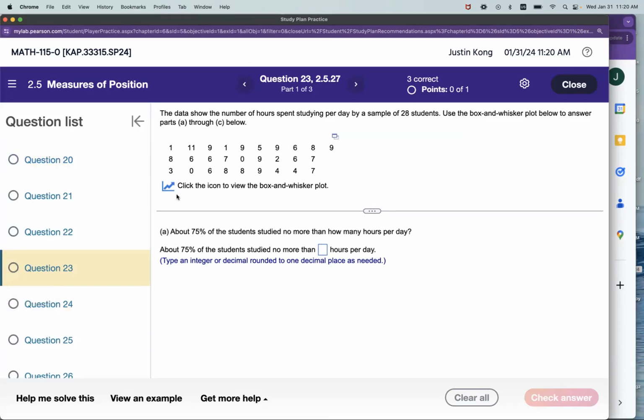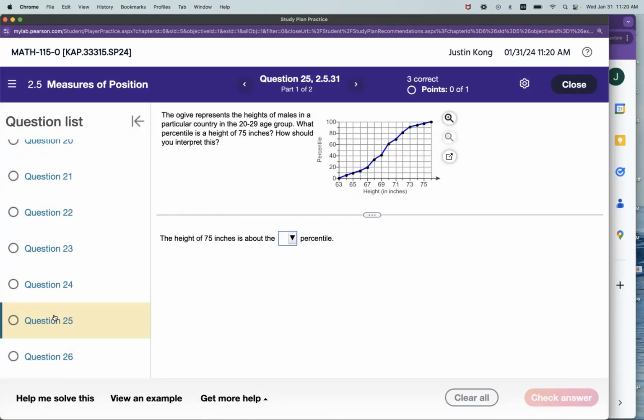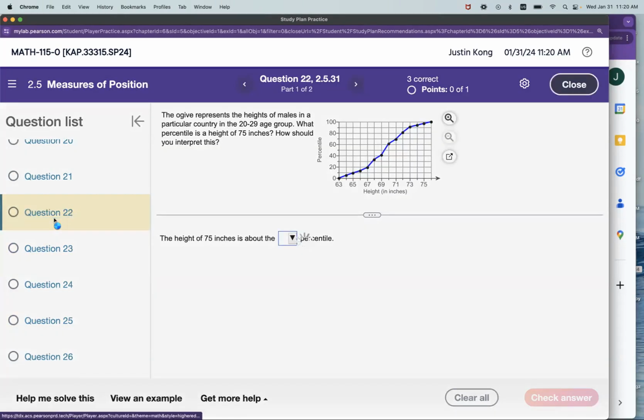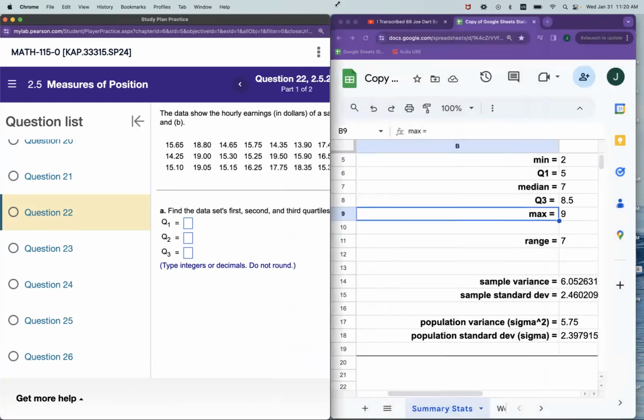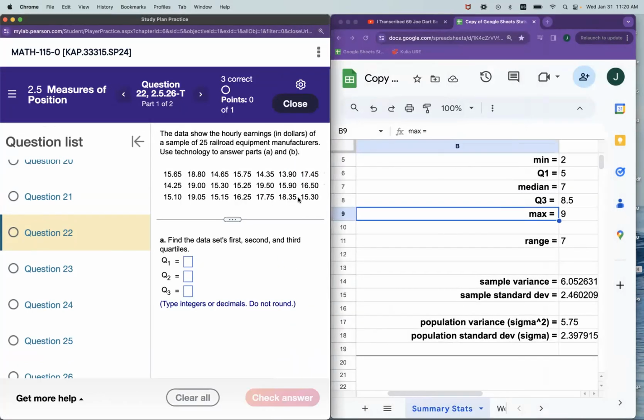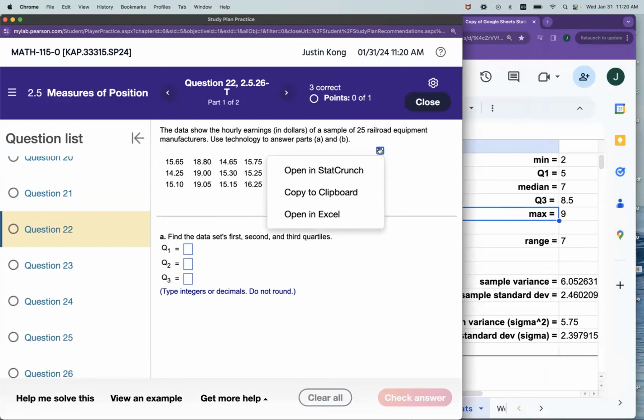Use the box plot to answer a question. I like this question. Look at that, after another algae question. Okay, it's actually a good opportunity for me to show you a little shortcut. So this is the next question. I see a bunch of numbers and I'm feeling lazy. So what can I do?